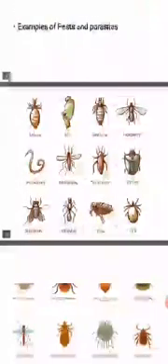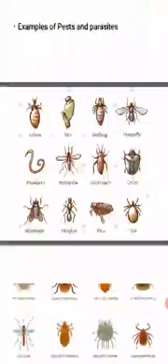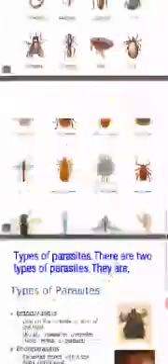Examples of pests and parasites are louse, which when many are called lice, flea, bedbug, housefly, tick, and even tsetse fly. Look at the picture, you can see most of them there.